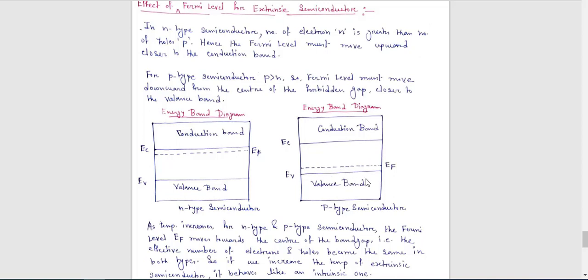N-type means more electrons, so majority carriers are electrons and the Fermi level lies near the conduction band. In p-type, majority carrier is hole, and the Fermi level lies closer to the valence band.